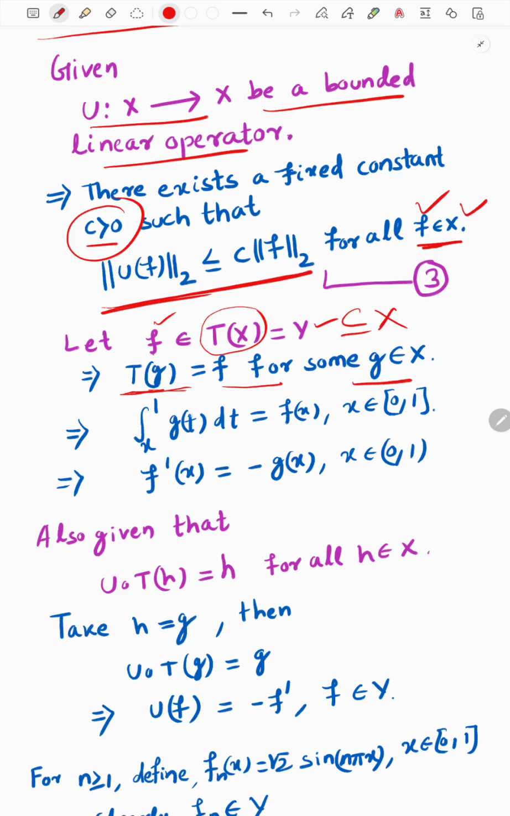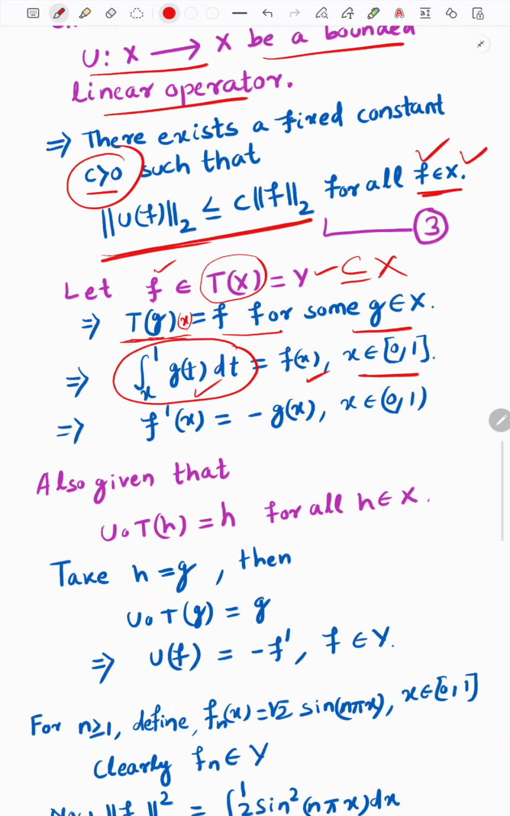Now the definition of Tg is this one. If you put here x, then Tg(x) is equal to this, and f(x) is equal to this, for all x belonging to the closed interval [0,1]. Then we will apply the fundamental theorem of calculus. If you take the differentiation on both sides, it gives f'(x) equal to minus g(x) for all x belonging to the open interval (0,1).